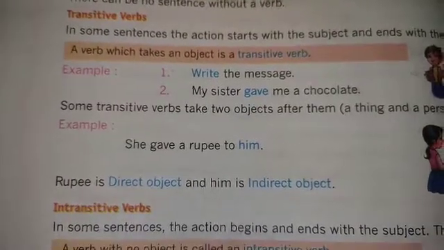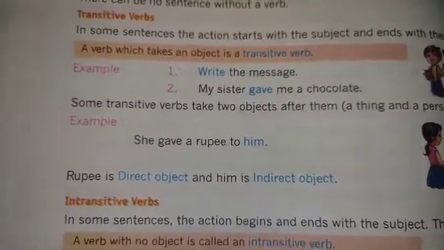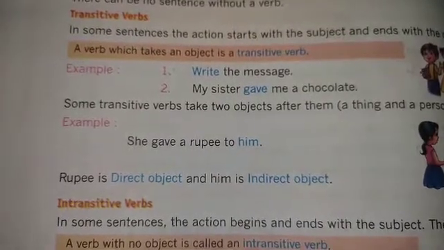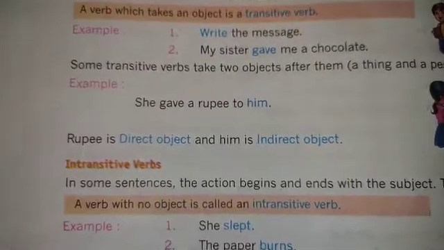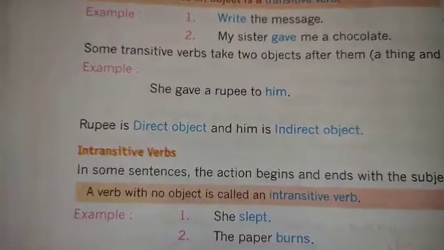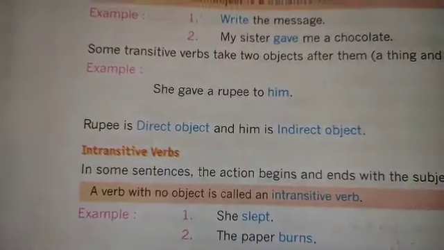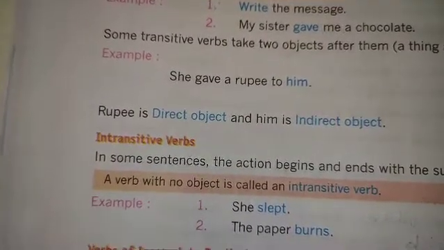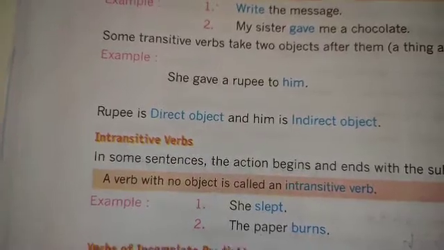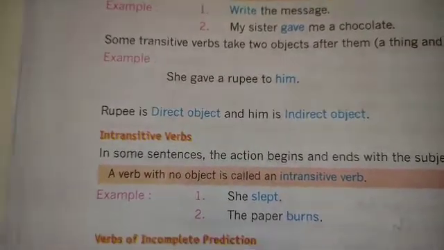So this was the example of a transitive verb taking two objects. Rupee is the direct object, and to him is the indirect object. We are speaking indirectly, showing it to him.